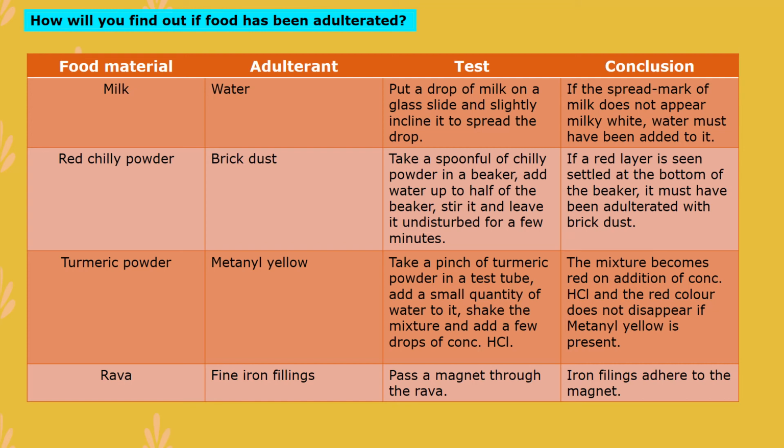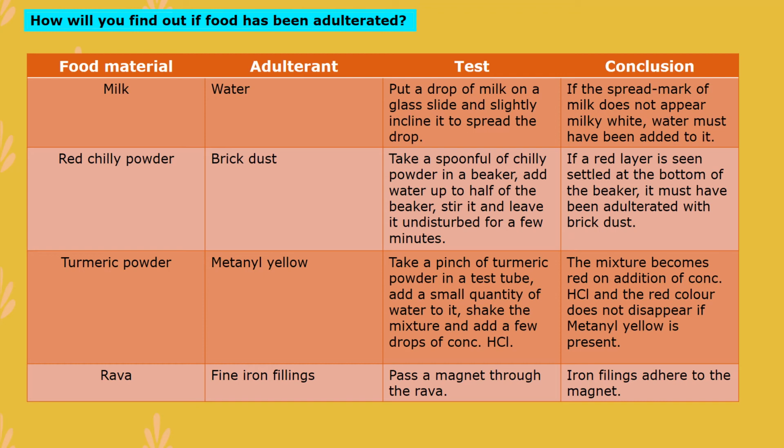Now the next food material is turmeric powder. The adulterant they are adding is methyl yellow, which is a chemical. For this test, take a pinch of turmeric powder in a test tube, add a small quantity of water to it, shake the mixture and add a few drops of concentrated HCl, that is concentrated hydrochloric acid.